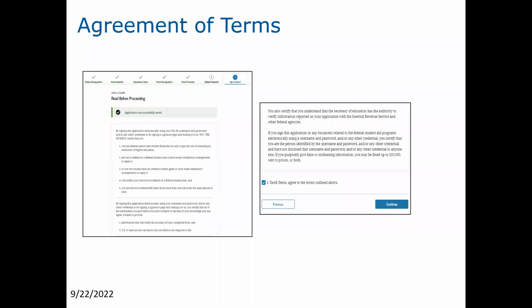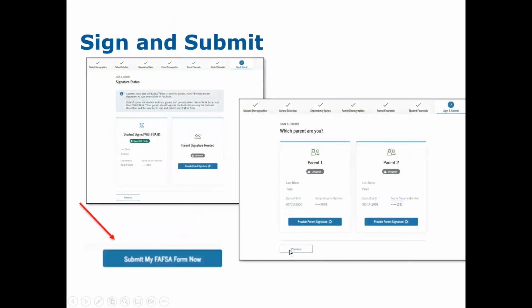Now you will be at the agreement of the terms. So for both the student and parent, they are presented with the terms of submitting a FAFSA application. So the student will read their rights and responsibilities essentially, and they will click the box saying that they agree to the terms. And the parent will do the same thing in the parent section. And then they will each provide their FSA ID.